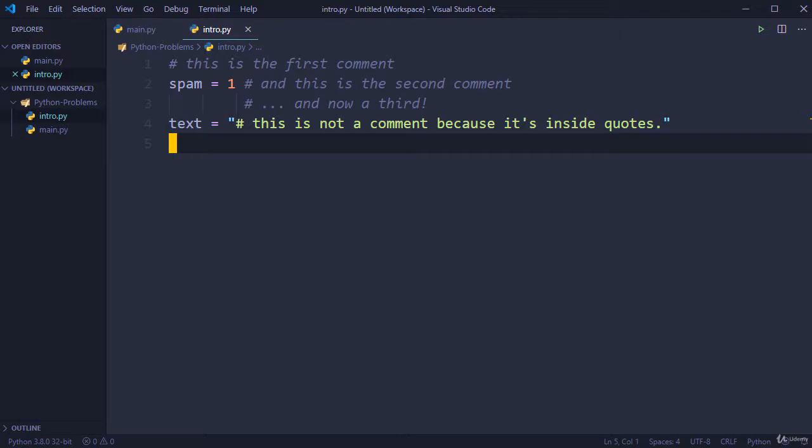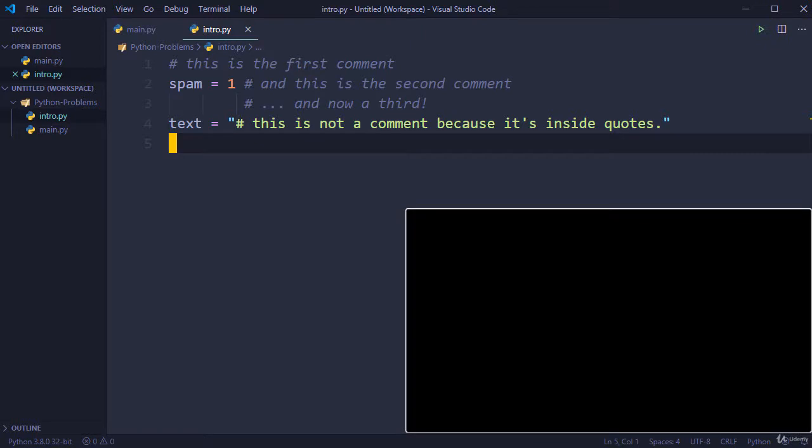A comment can be used to explain the Python programming code, and it can also be used to make the code more readable for anyone. Comments can be used to prevent execution when testing Python code.